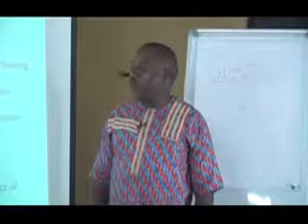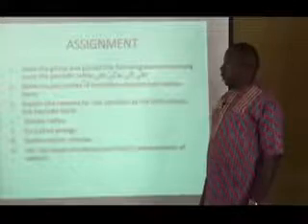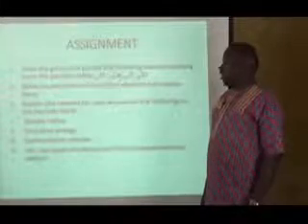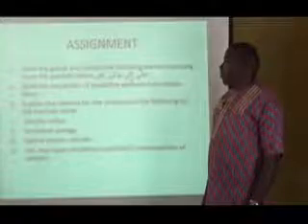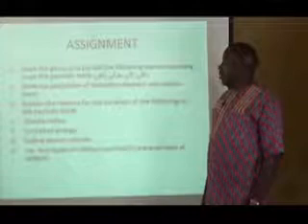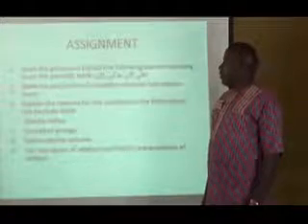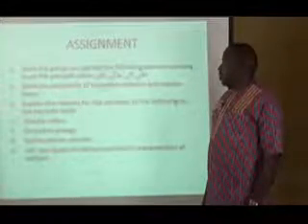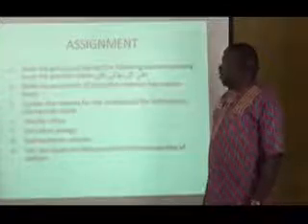Again, question number 1, state the group and the period the following elements belong to on the periodic table. The elements are aluminium with atomic number 13, calcium with atomic number 20, phosphorus with atomic number 15, and argon with atomic number 18. The second question, state the properties of transition elements and explain them.